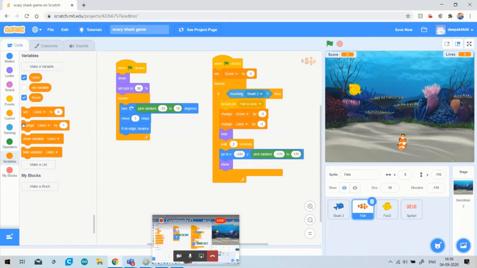So just go to the option change, select the lives and just click on minus, just write -1. As you know, my yellow, or my safe fish, appeared from the left side, but now I will make this fish appear from the right side. So I will choose a positive value here, positive 230, and the rest all the same. Now our 70% game is ready.